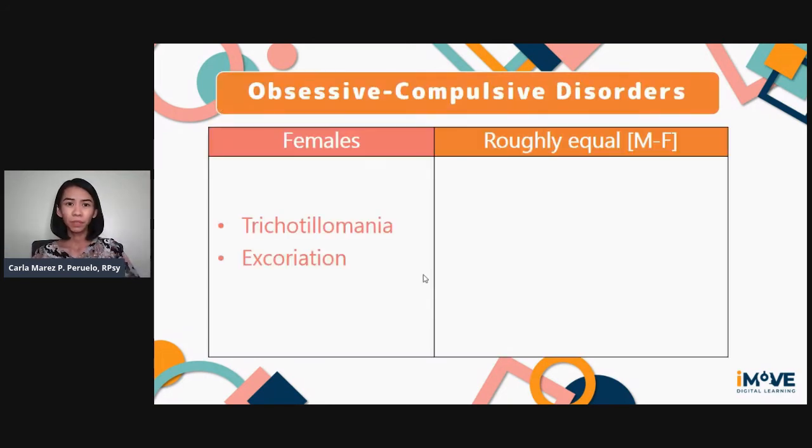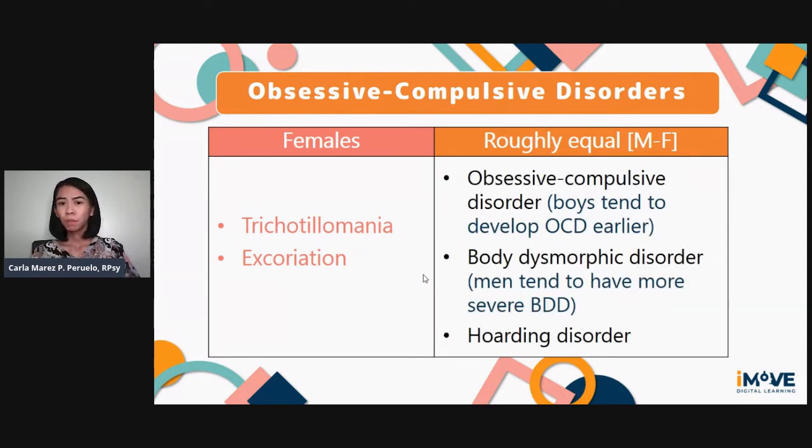For obsessive-compulsive disorders, trichotillomania and excoriation are more common in females, while obsessive-compulsive disorder, body dysmorphic disorder, and hoarding disorder have a roughly equal distribution among males and females. Boys, though, tend to develop OCD earlier, and men tend to have more severe body dysmorphic disorder.